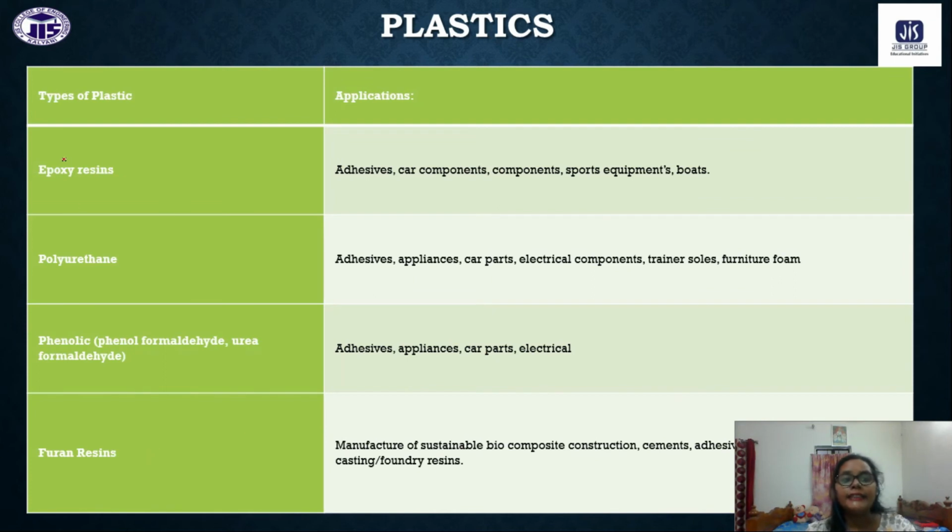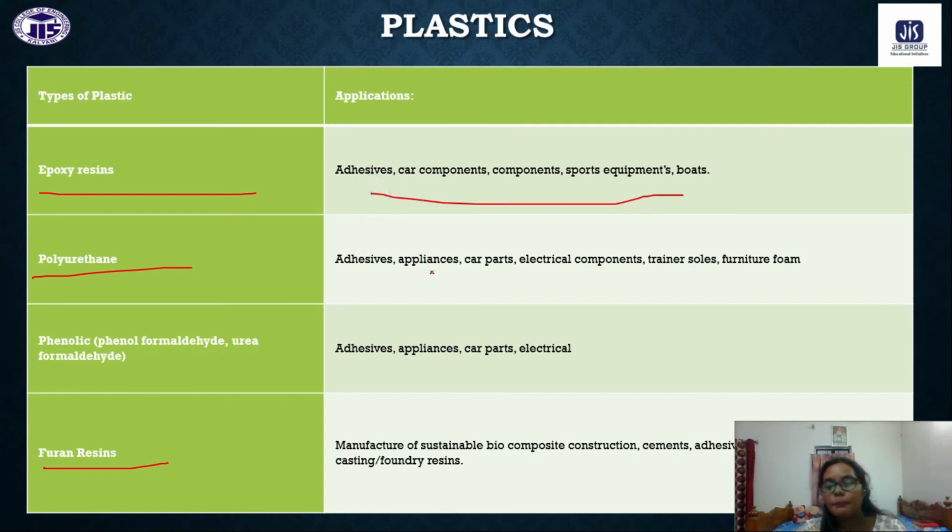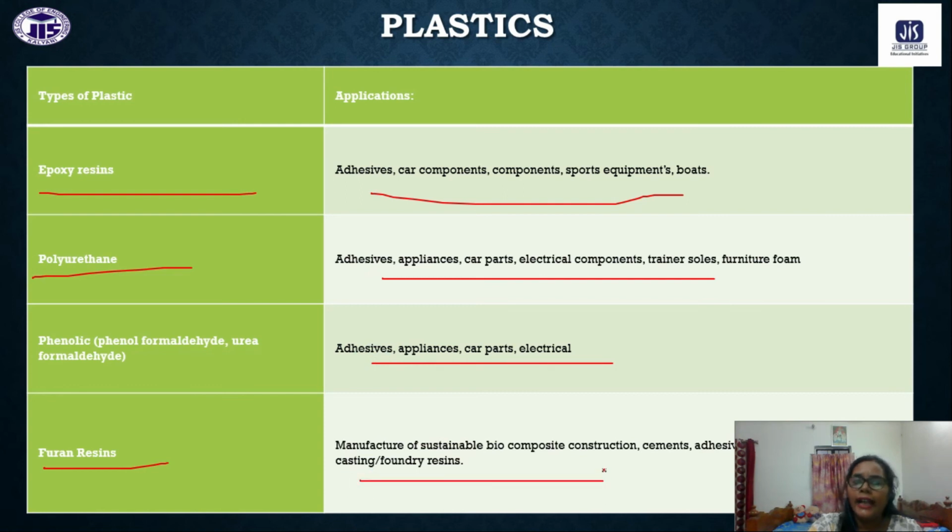And these are some of the hard plastics, that is epoxy resin, polyurethane, phenolic resins, phenol formaldehyde resins like bakelite, furan resin. So these are some of the hard plastics that we have, and I have also given some of the applications we use regularly. They have a vast application in our regular life.